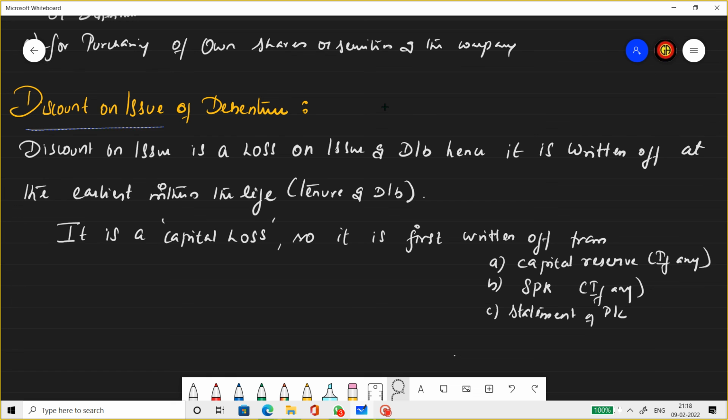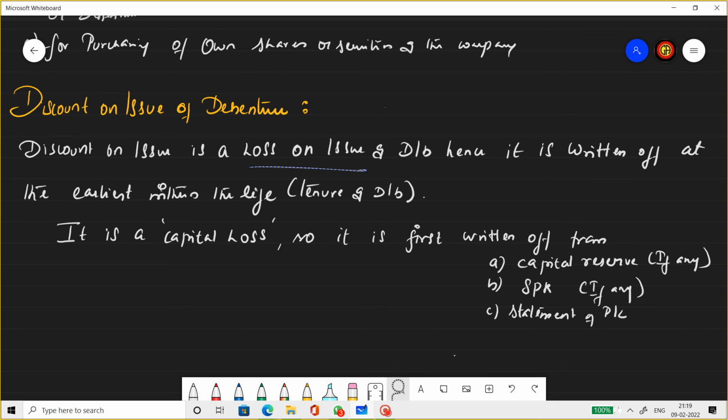Discount on issue of debentures. Now we saw what happens to the SPR fund, right? So now debentures can be issued at discount, which means a price below its par value. So which means it's a loss to the company. Now how is the company going to deal with such loss? The discount on issue is a loss on issue of debentures. Hence, it is written off at the earliest within the life or the tenure of the debentures. So this is a very important point to be noted. It should be written off within the life of the debentures.